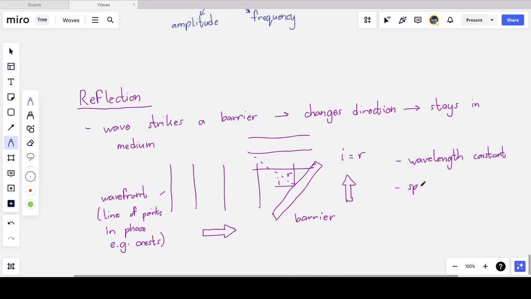The speed of the wave remains constant since it's traveling in the same medium through which it started. The frequency also remains constant. The frequency can only change at the source, the thing that's creating the wave. The only thing that really changes here is the direction. Even the medium stays the same. It was initially moving to the right, and now it's moving, as we look at it, upward. And so that's the wave property of reflection.